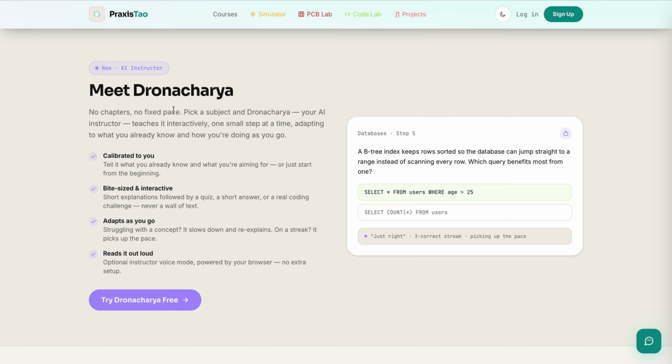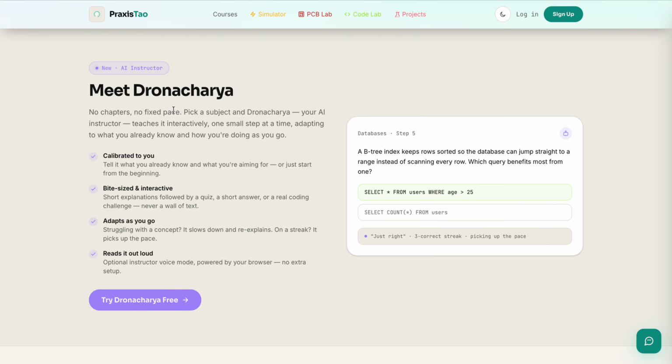As of now, we are all aware that PraxisTao offers different courses, roadmaps, and topics to learn, and courses are generally self-paced, where the user goes and learns the concepts one by one, reads through the chapter. If they are blocked, then they ask the AI support to unblock them or to know the thing better. But Dronacharya is different. Dronacharya is kind of a teacher who teaches you in a way where you learn and understand.